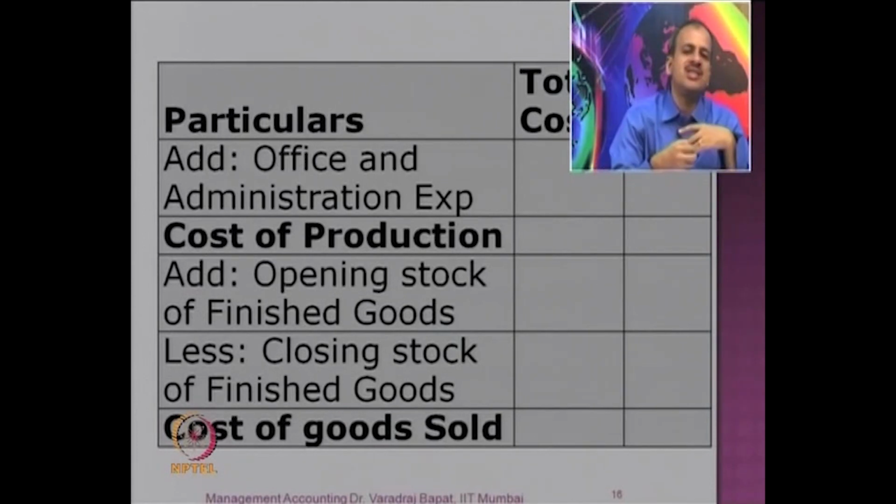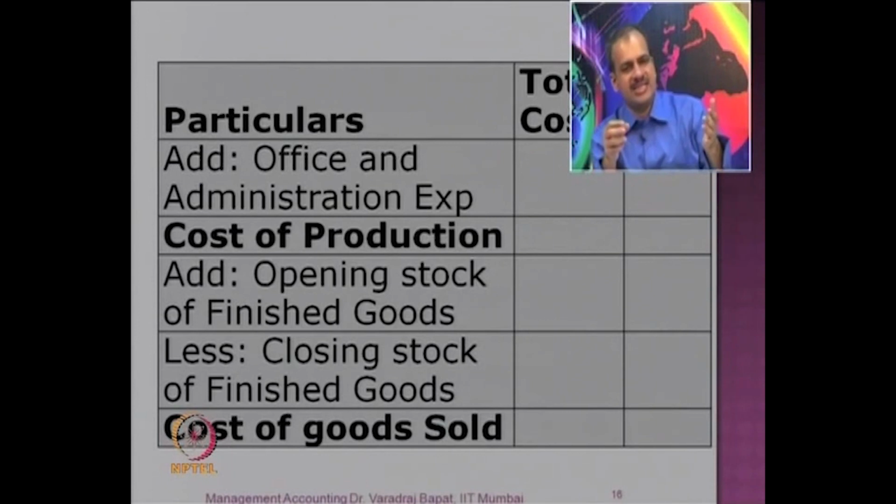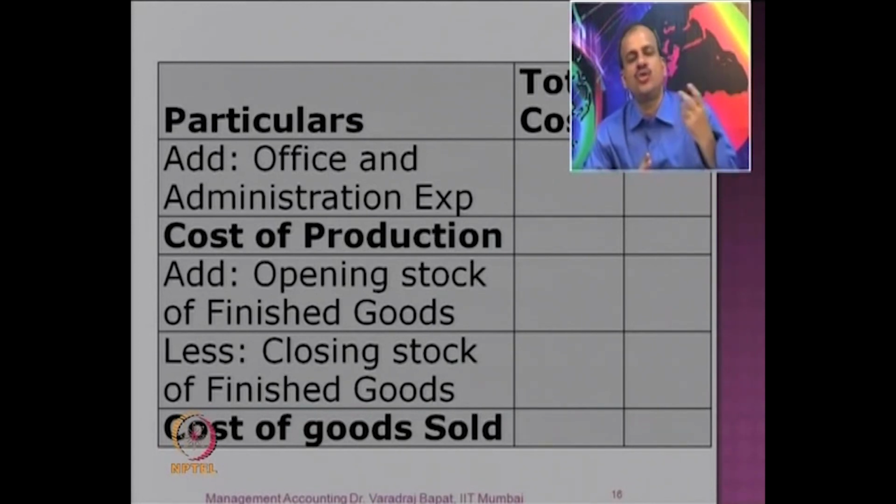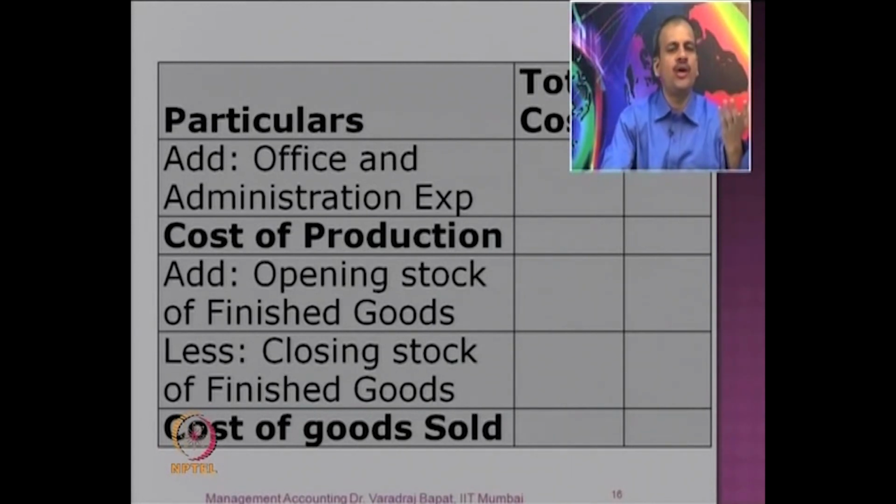To the factory cost, we add office and admin expenses, which gives us cost of production. At the level of cost of production, the finished goods stock is valued. So you can add opening stock of finished goods minus closing stock of finished goods, you get cost of goods sold. I hope all these terms are getting clear to you.